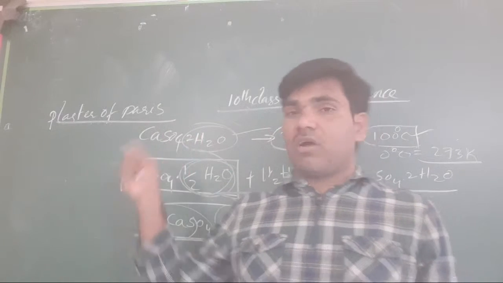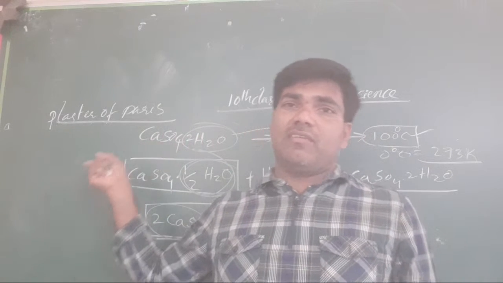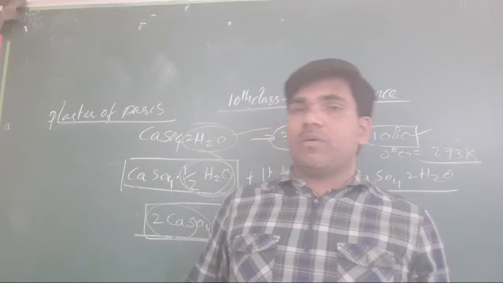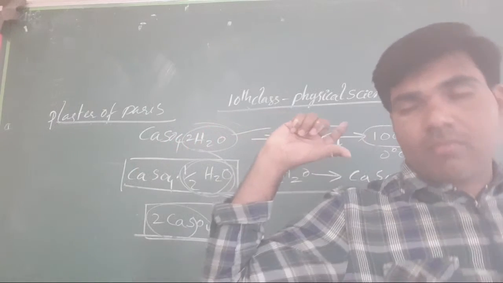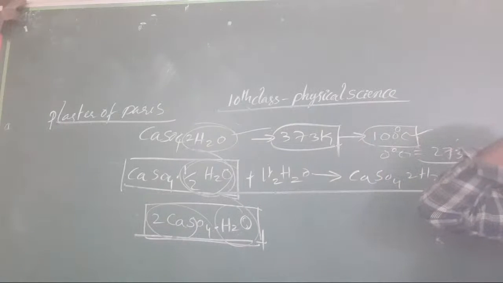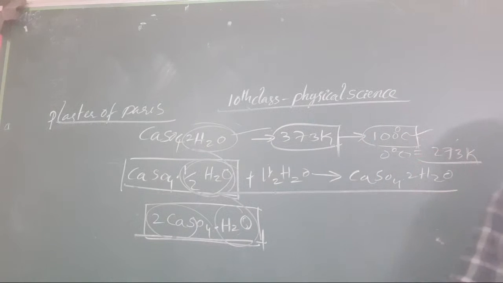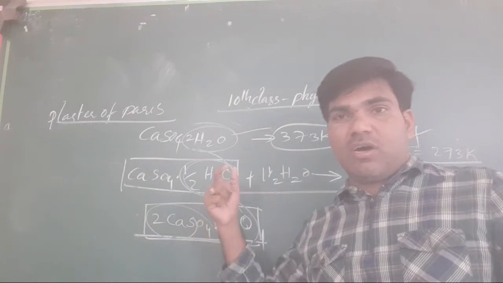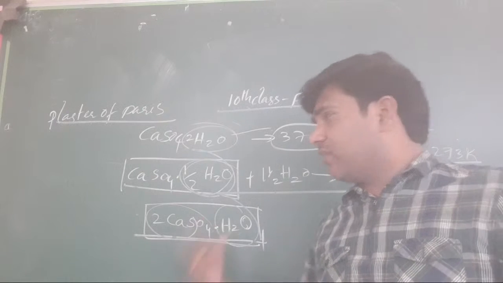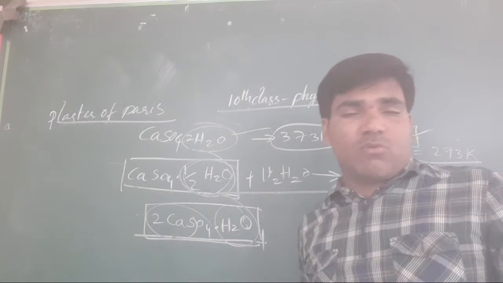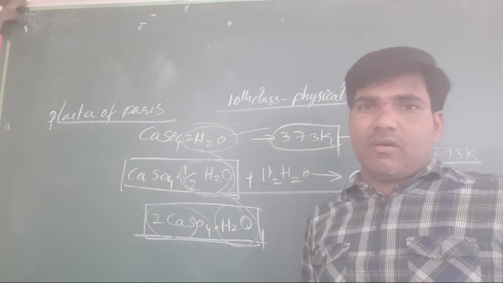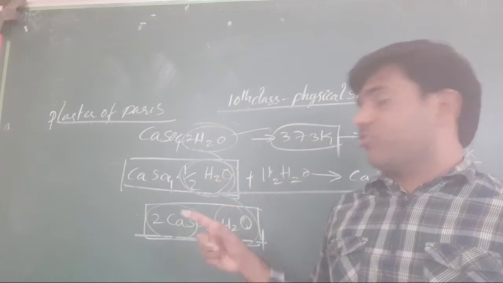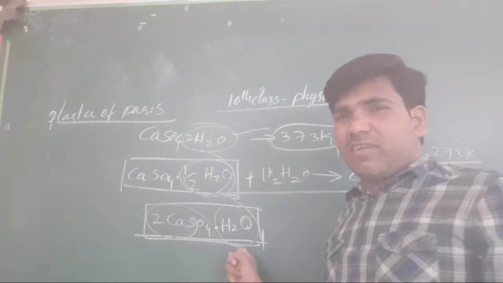What is that? Washing soda, baking soda, plaster of Paris, and bleaching powder. These components are all very important for us. Got it? Bleaching powder, baking soda, washing soda, plaster of Paris. Based on these, a number of 1 mark questions may be possible. Clear or not, all of you? There may be critical questions like this.